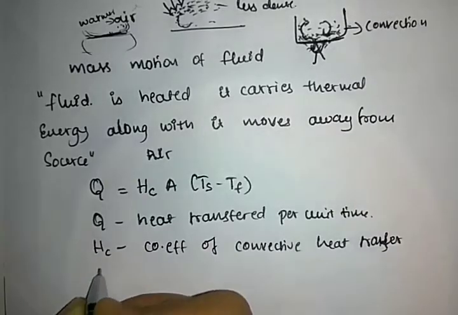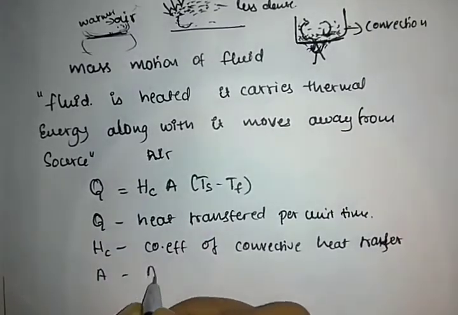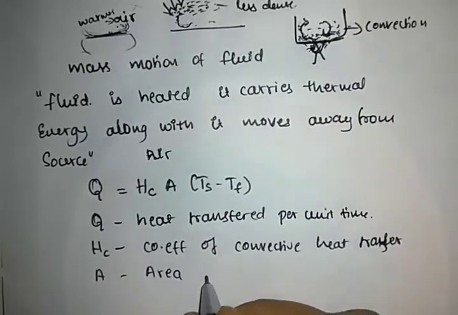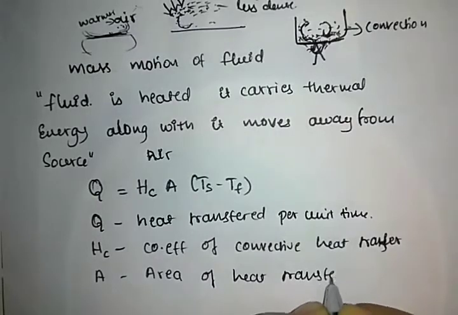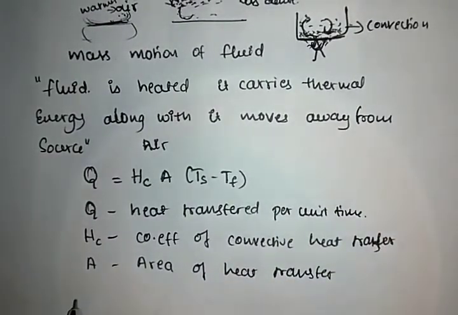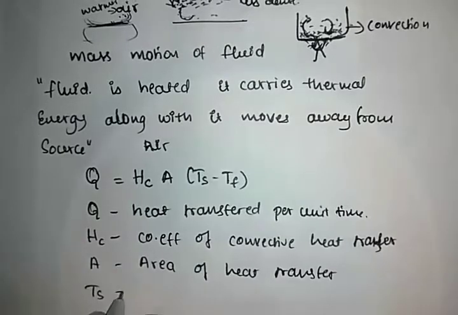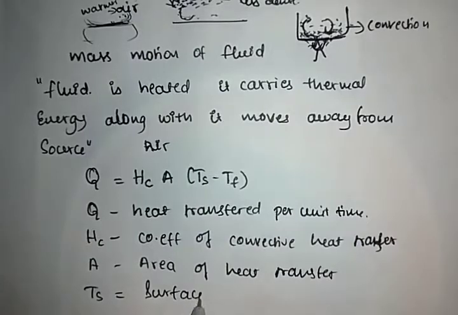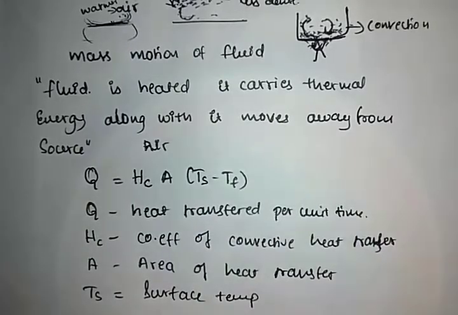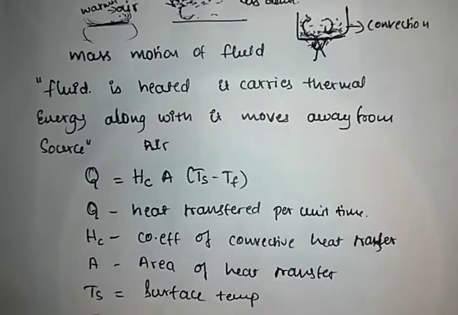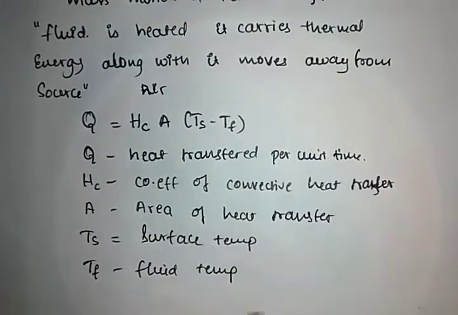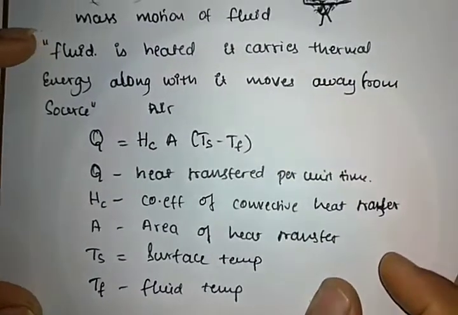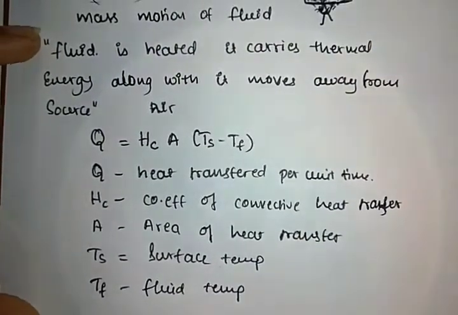Next thing is A. What is A? A stands for area, area of heat transfer. And then what is meant by Ts? Ts is the surface temperature. And Tf is the fluid temperature. So this is convection. Just make a note on convection.